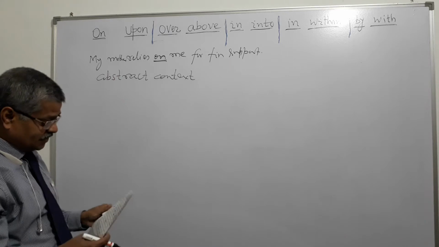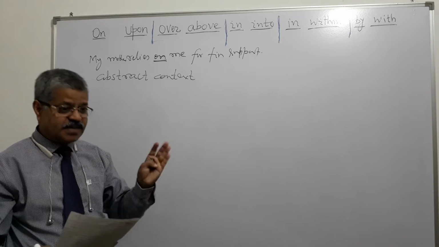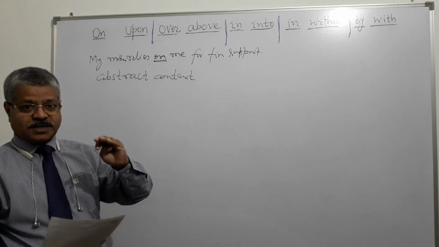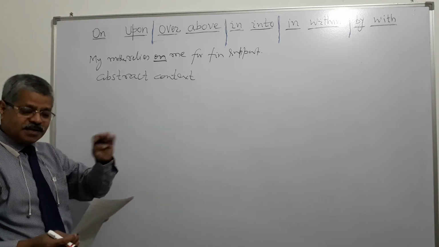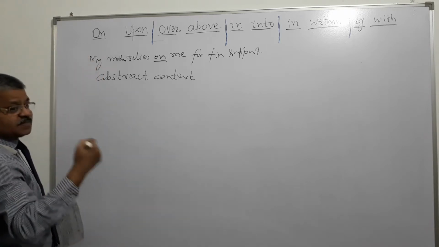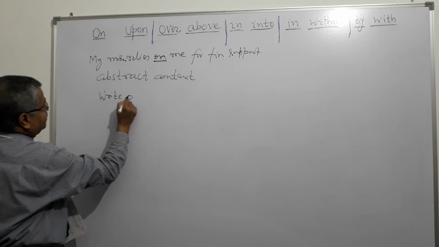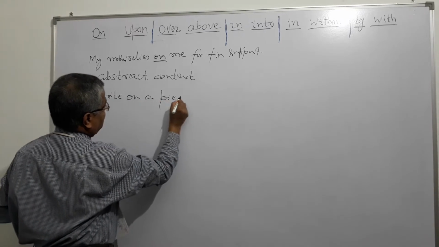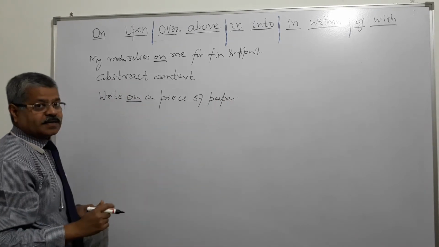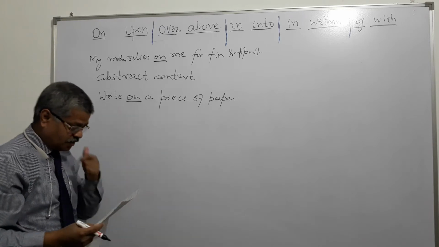Abstract context. Then when we say A is on B, as in a cup is on the table, this means the cup and table are touching each other, right? Then, in the sense that we were talking of contact: write on a piece of paper. So here there is contact, touch. The pen will touch the paper when we are writing. Write on a piece of paper, right?